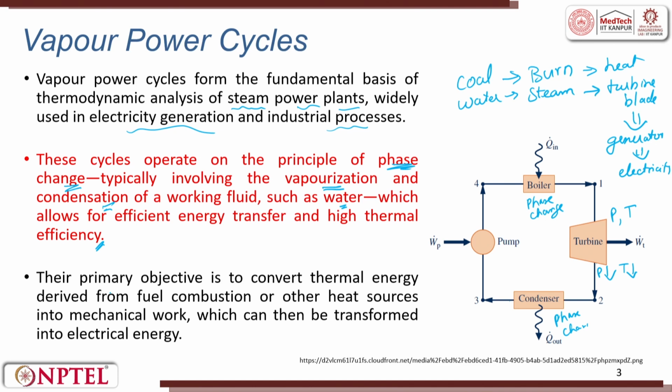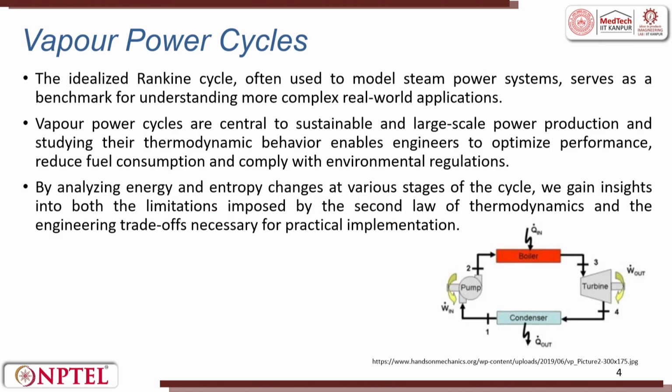Their primary objective is to convert thermal energy derived from the fuel combustion or other heat sources into mechanical work, which can then be transformed into electrical energy. This is what I said: turbine blade, the work done gets attached to a generator, generator to electricity. The idealized Rankine cycle, often used to model steam power systems, serves as a benchmark for understanding more complex real